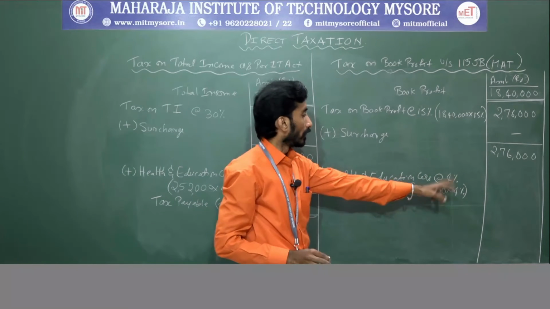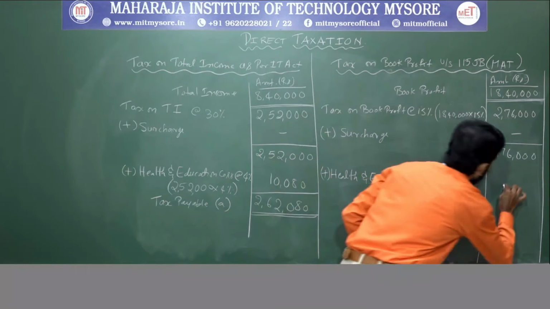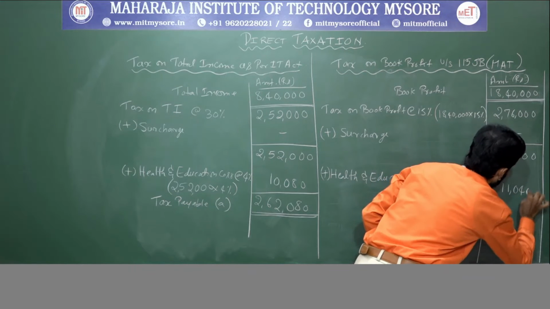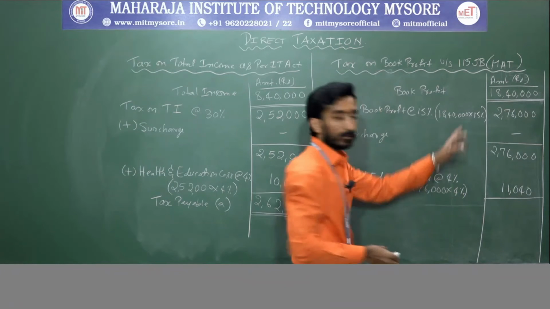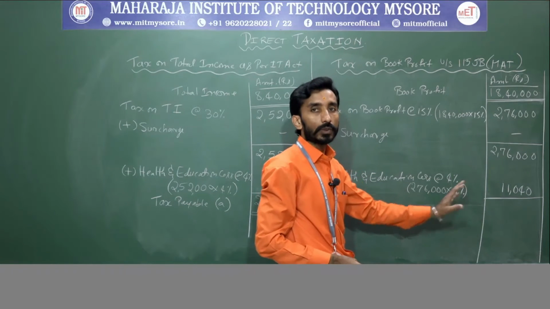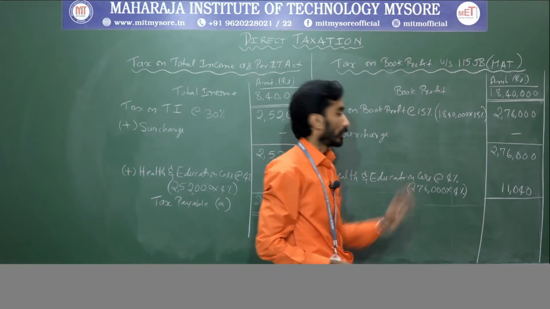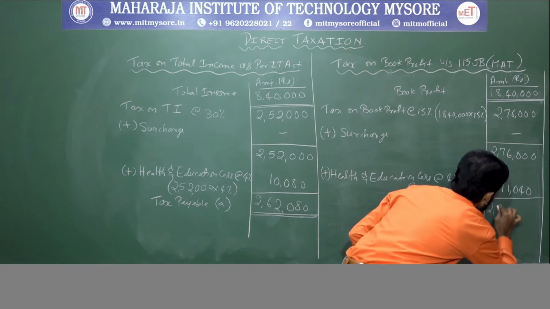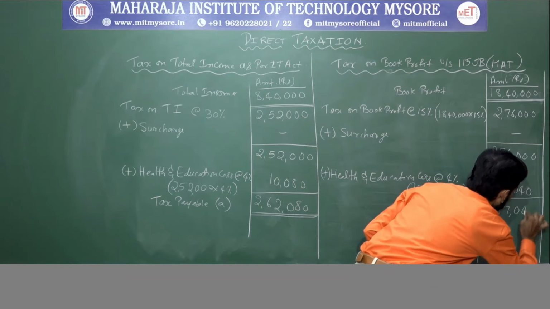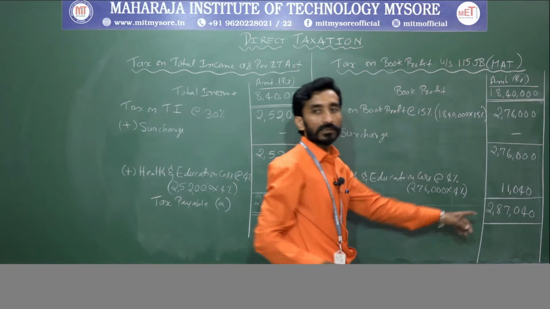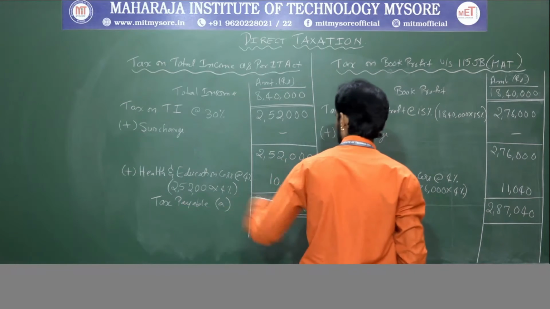It is 11,040. If you add this, you will be getting 2,87,040. This is the tax payable.